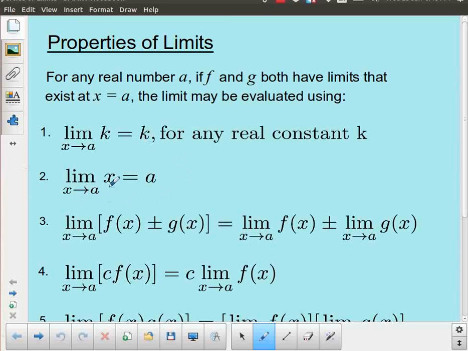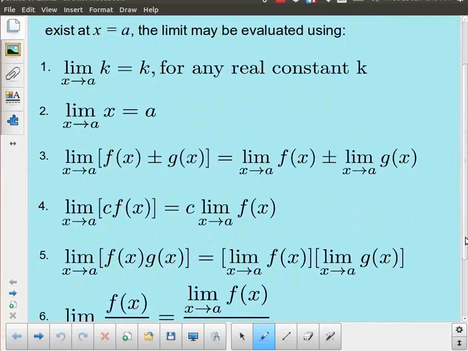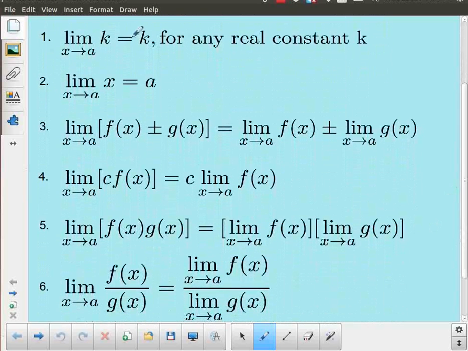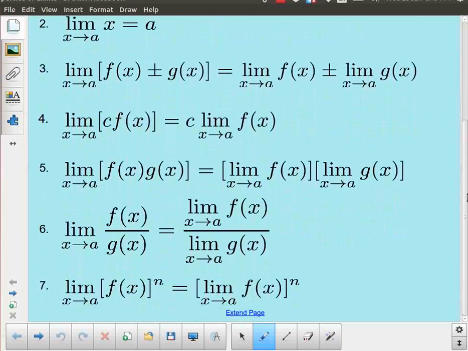If we have something as simple as the limit as x approaches a of x, so if our function is just f of x equals x, then as x gets closer and closer to a, the function gets closer and closer to a. So the limit itself is equal to a. Those two are fairly self-evident if you have any understanding of what we're doing with limits, especially if you look at these things in terms of their graphs. Some of these later ones are a little bit less intuitive, so they are worth taking a closer look at, but we're not going to go into a huge amount of detail over them.